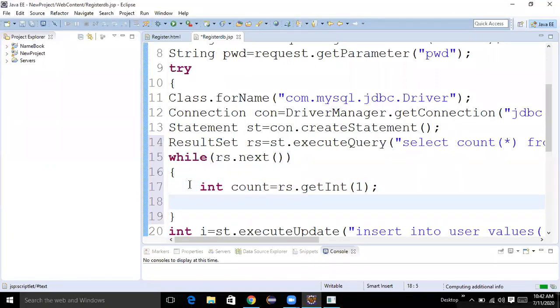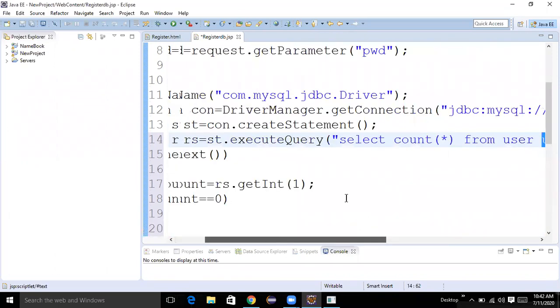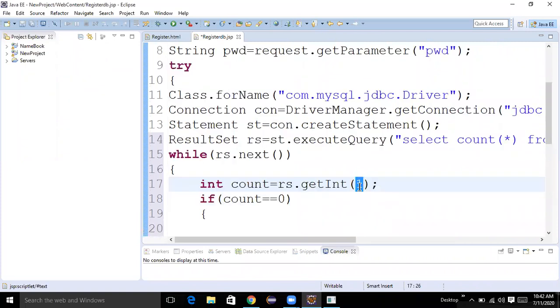Suppose that username is available, count equal to 0 means... Here 1 means, in a where condition you mentioned uname. So you can directly mention 1, and it will get how many times the username was available.